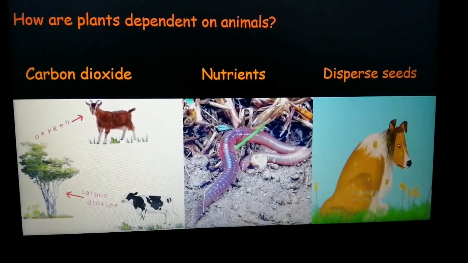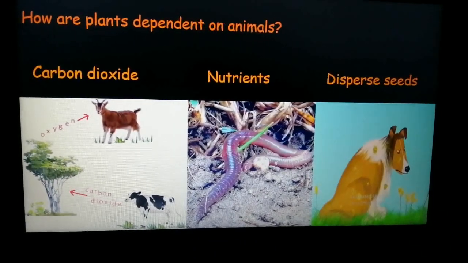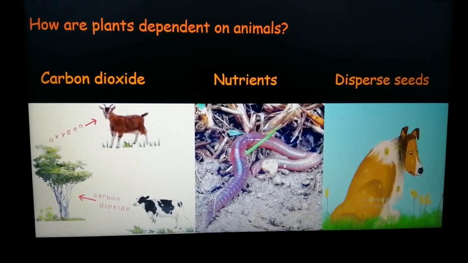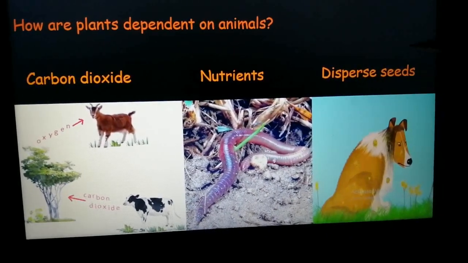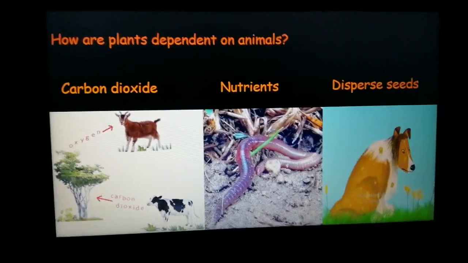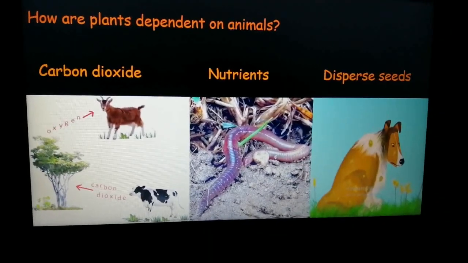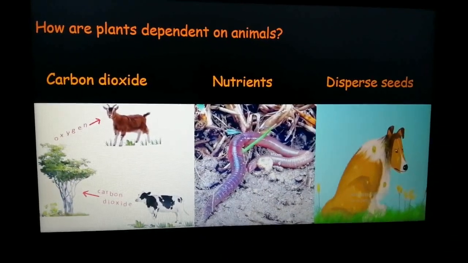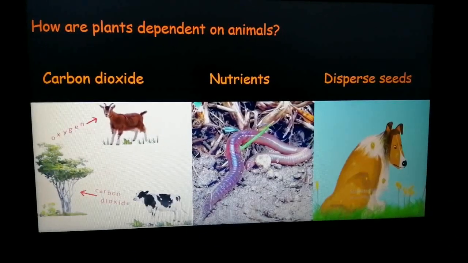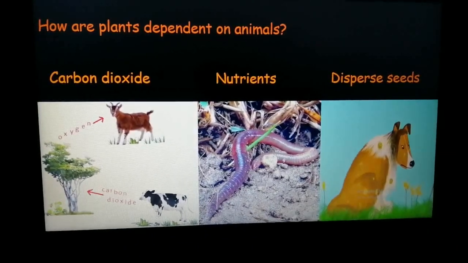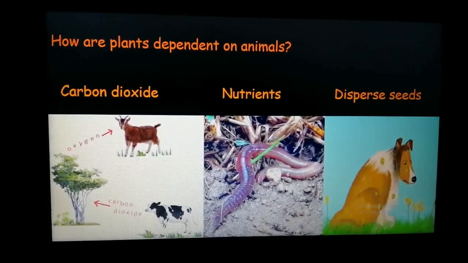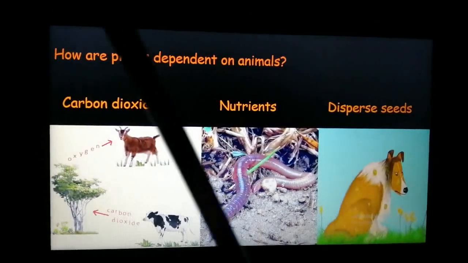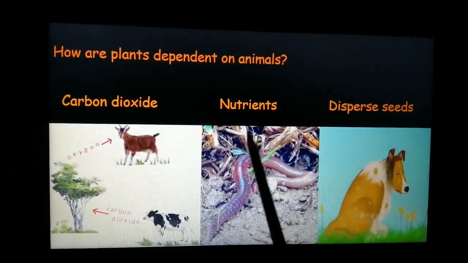Then from the seeds a new plant will come. Yes, so that is how the seeds get dispersed, and that is how you see the same type of plant growing in different areas. Okay, so plants are dependent on animals for three things, that is carbon dioxide, nutrients and dispersal of seeds.